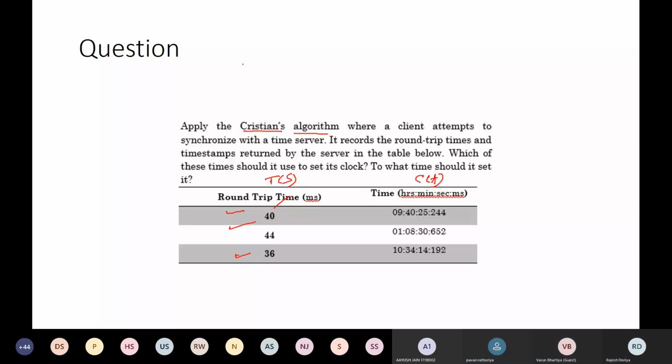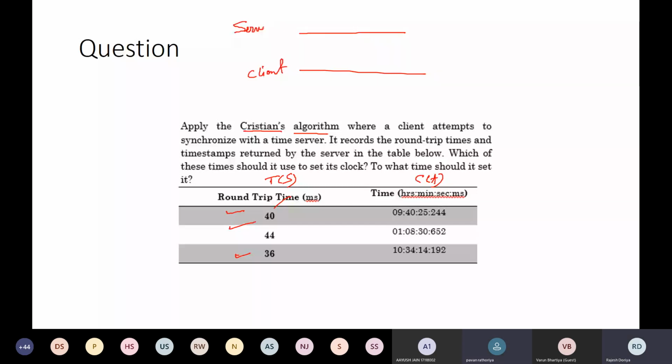Okay, fine. So I guess most of you have tried to solve this question. Let us try to understand what exactly has been asked. As we have discussed earlier, over here we have two parties: the client and the time server, right?